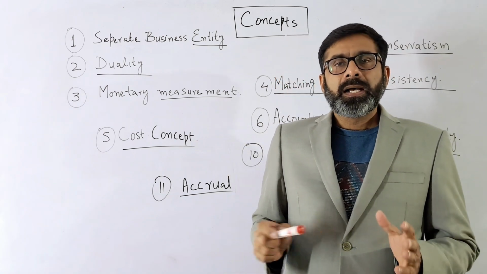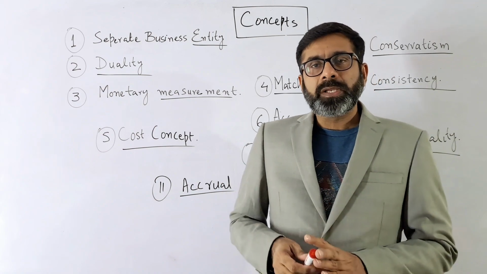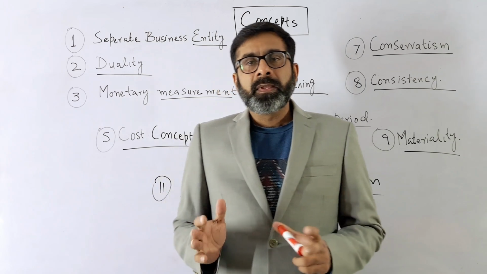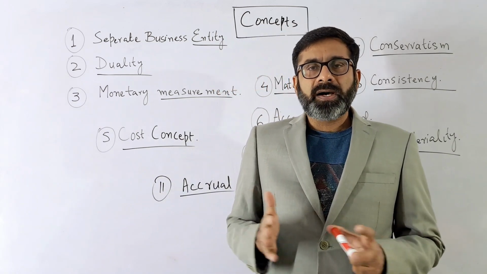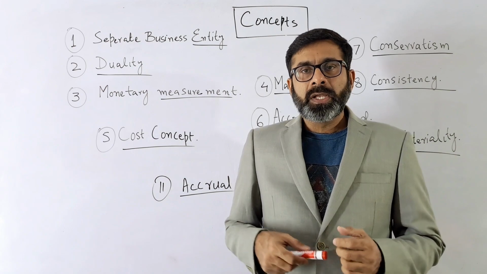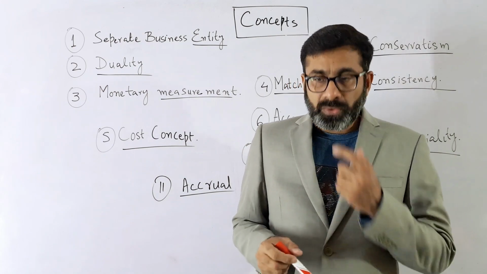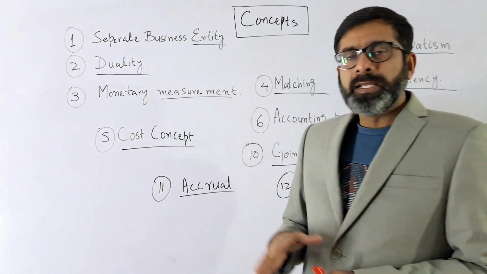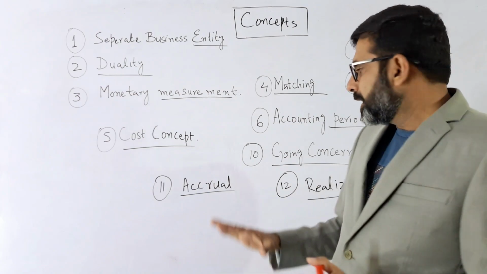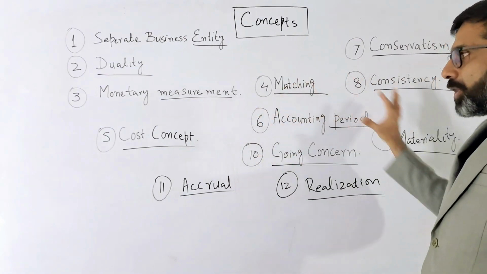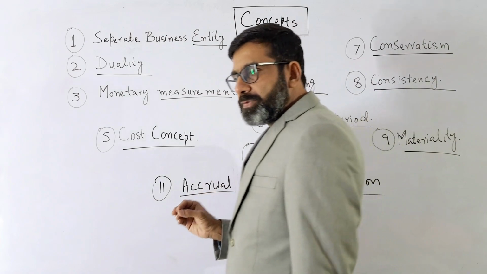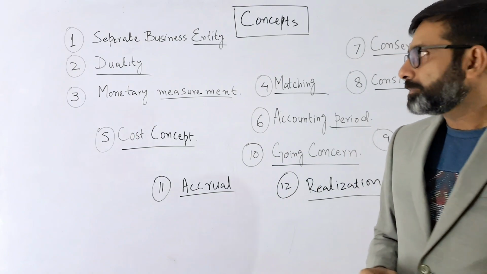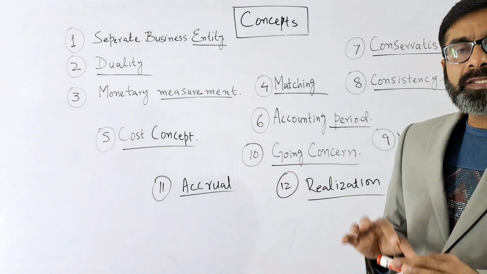These concepts are used by the generally accepted accounting principles that are normally used in American financial reporting, or by the International Accounting Standards Board, IFRS. So they are also following these basic things. Some authors say there are 5 different concepts, some say 7, some 12, but we are considering all the 12 basic concepts which are used in accounting for different purposes. We will discuss these one by one.